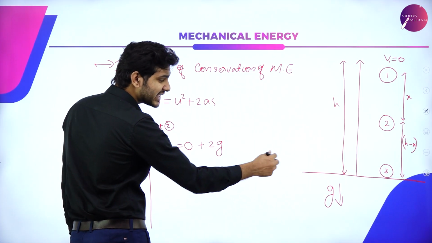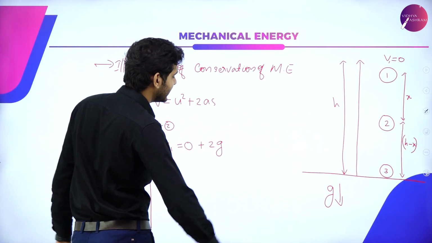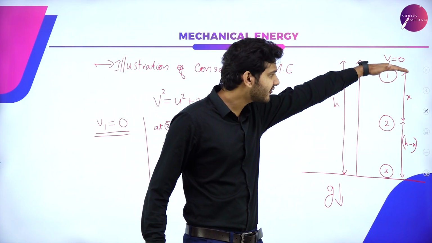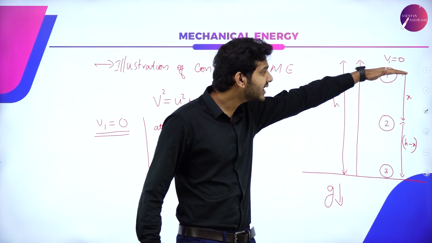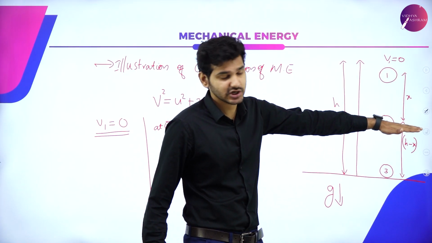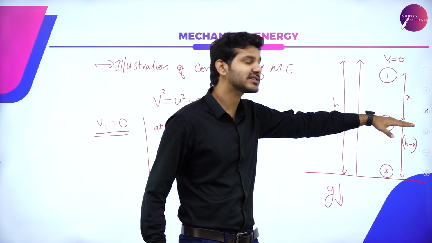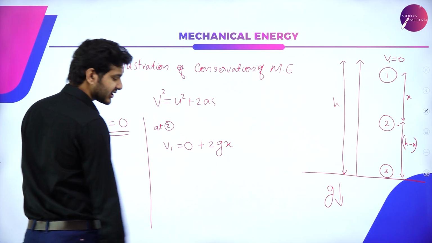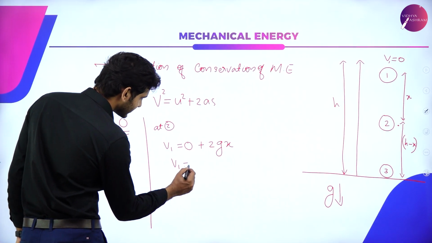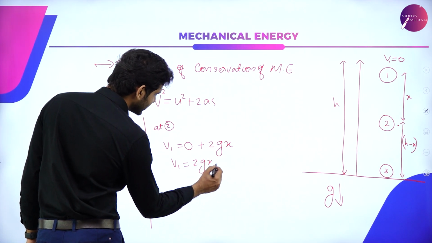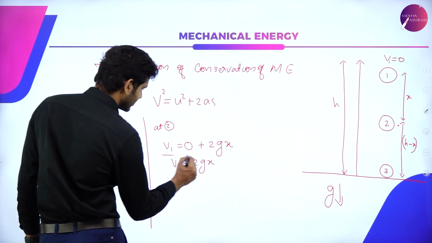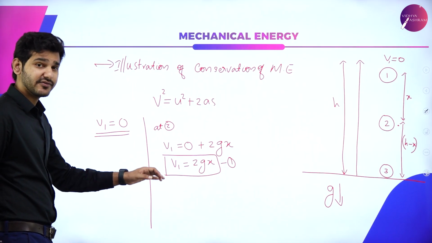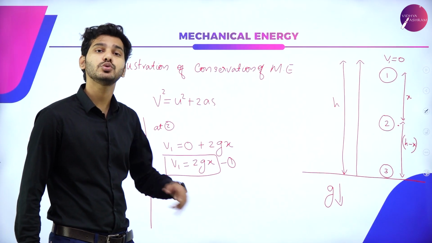That is why we are not taking g as negative. So it is 2g into the displacement. We are measuring the displacement from this position, so it has only traveled x distance, not h distance. So the velocity is given by 2gx. Let's call this equation number 1. So the first equation we get is v2 square equals 2gx.